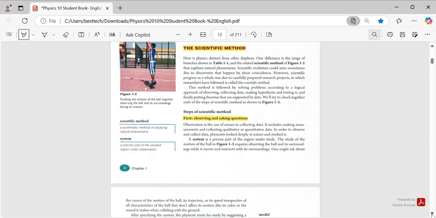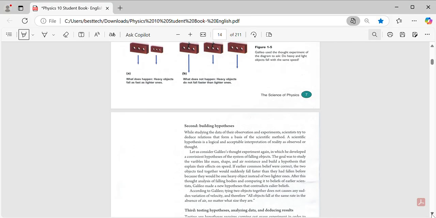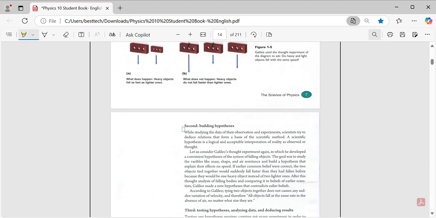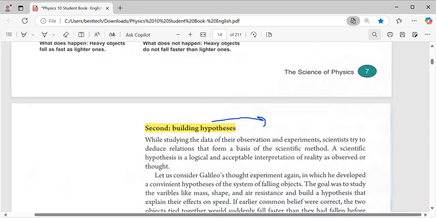The second step of the scientific method is building a hypothesis. But first, what is the meaning of hypothesis? The meaning of hypothesis, it means, guys, a guess, your guess, or in other words, your opinion.